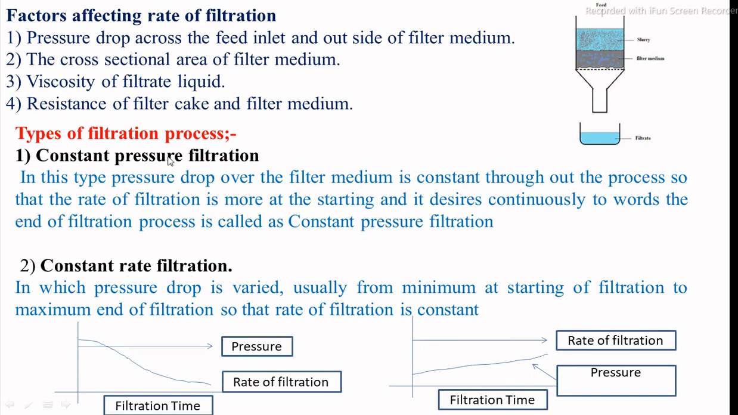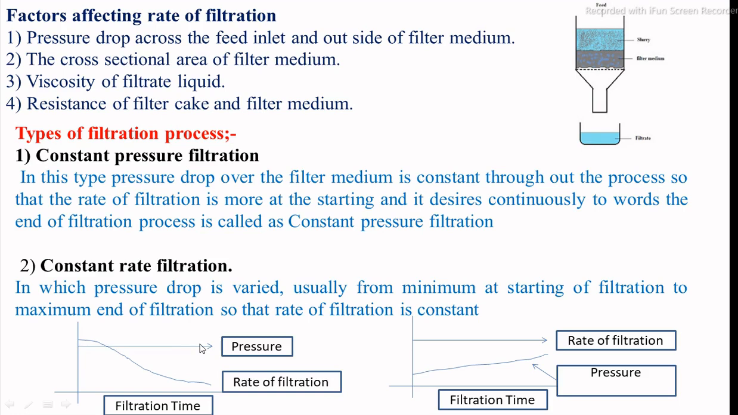The constant pressure filter means pressure must be maintained constant during the filtration process. You can see in this graphical representation filtration time with respect to the pressure and rate of filtration. Whatever the pressure at the initial level, they continuously maintain the same pressure with respect to time.